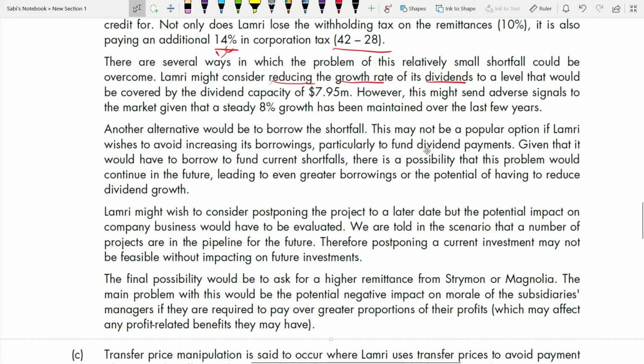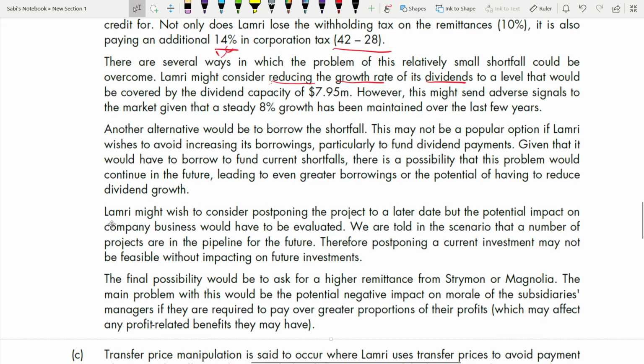So this may not be a popular action if they wish to avoid increasing borrowing, particularly to fund dividend payment. First they told that there's a disadvantage of going for borrowing. If they want to avoid increasing borrowing, they will not go for this option. But what if they go for this option? Given that it would have to borrow to fund the current shortfall, there's a possibility that this problem would continue in the future, leading to even greater borrowings or the potential of having to reduce dividend growth.